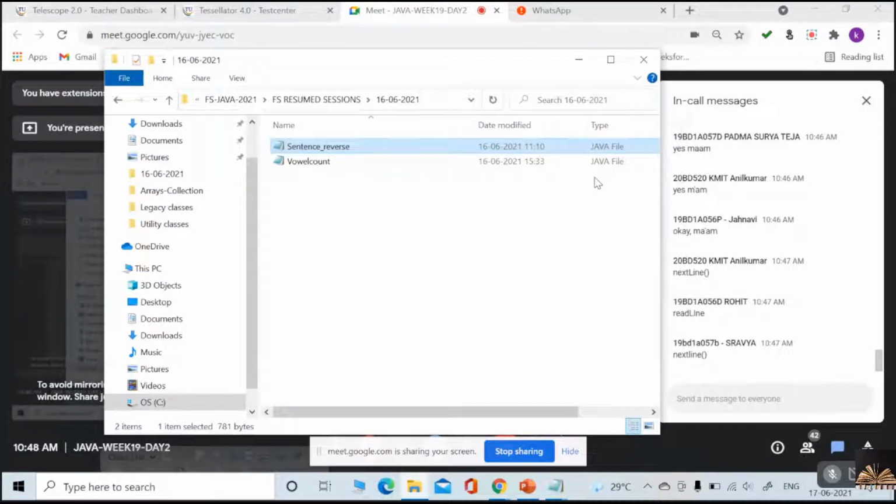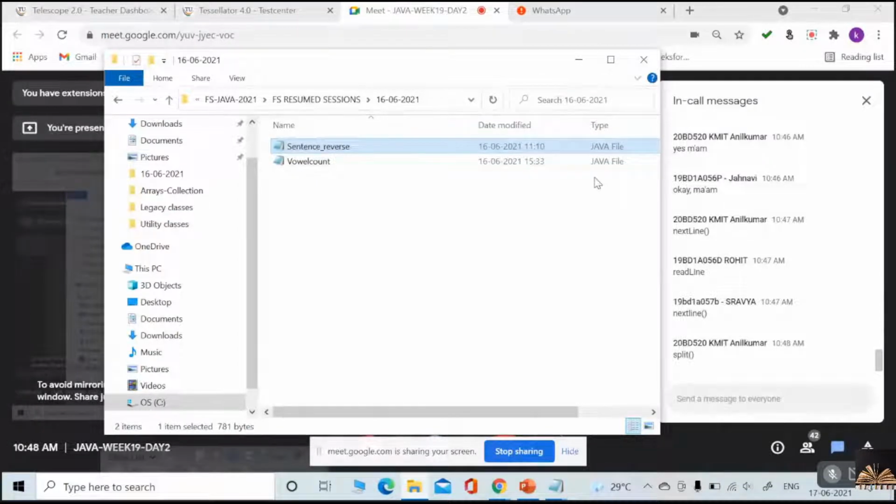So what you need to do is split the string. Understood now? Whatever string you take from the user, you need to split the string. For that, what method do you need to use? Split method of string. On string you can call the split method. What do you need to pass to the split method?